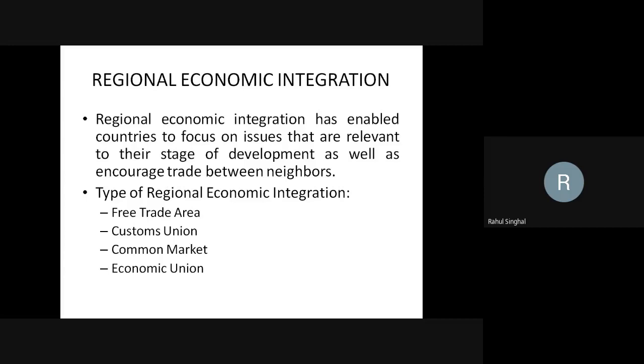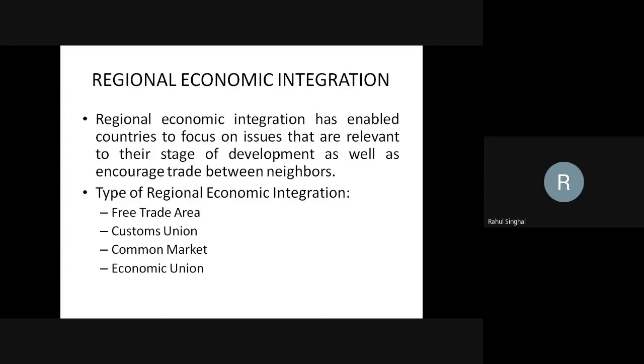Students, in this video, we will be discussing regional economic integration. Now, what is regional economic integration? Regional economic integration means that two or more neighboring countries enter into a common trade agreement and allow free movement of goods and factors of production from one country to another.